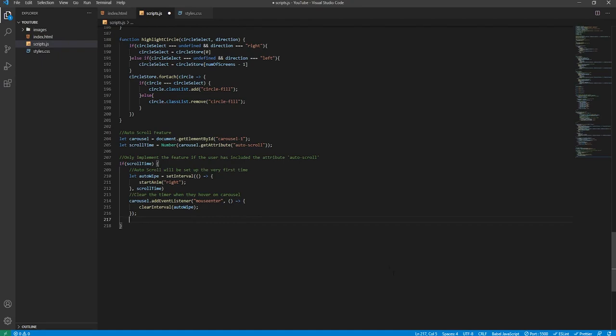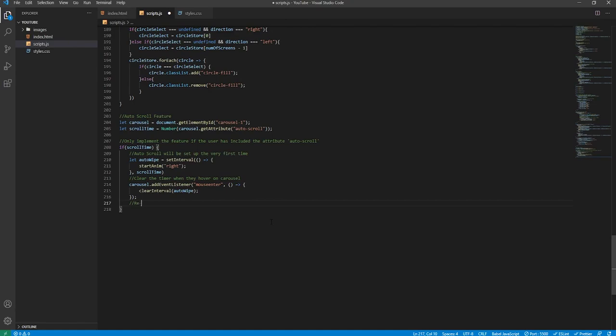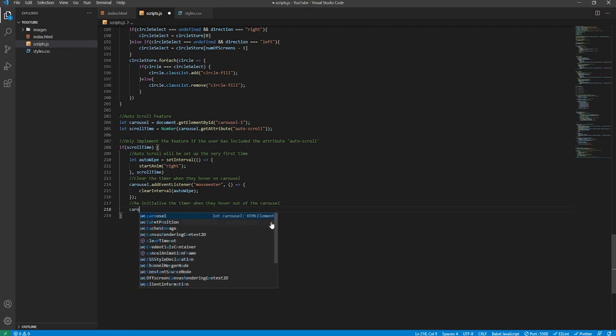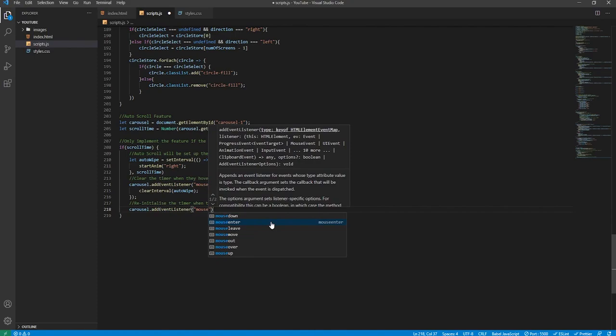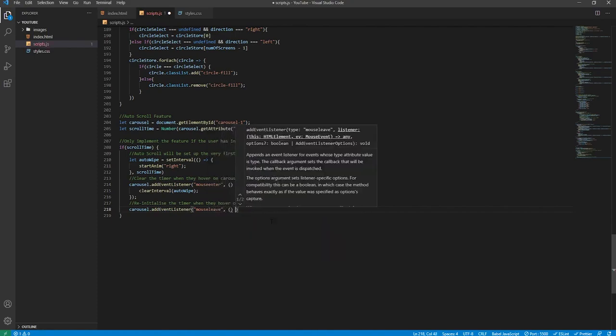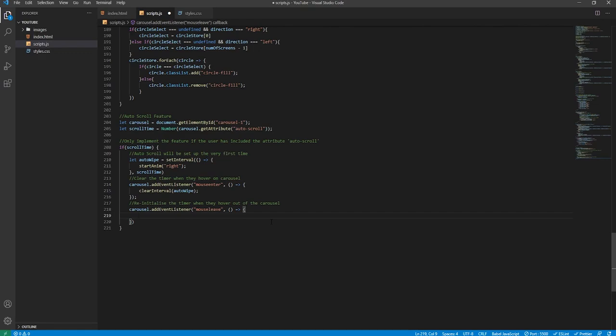However, when we mouse off the carousel, we want it to start being invoked again. So we'll create a new comment. We'll say re-initialize the timer when they hover out of the carousel, and then we'll say carousel.addEventListener, mouseleave. We'll create the callback function like that, and then we will simply copy and paste this. So we will reinitialize autoWhite. Obviously we don't want the let because it's already been created. Now this is all done now.